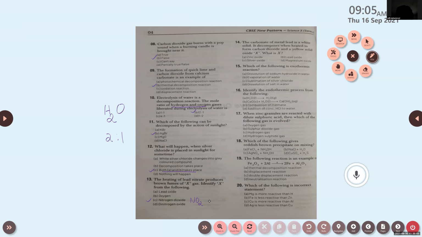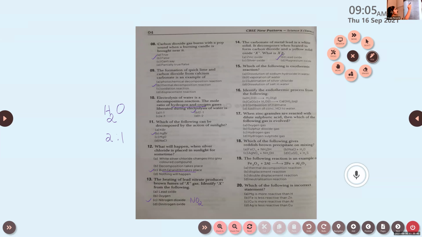The carbonate of metal lead is a white solid. It decomposes when heated to form carbon dioxide and a yellow solid oxide X. What is X? Options are zinc oxide, silver oxide, lead oxide, magnesium oxide. Which is the correct answer? I told you about this yellow color. Lead oxide. Because lead always shows yellow color. If a yellow precipitate is formed, that's due to the presence of lead.